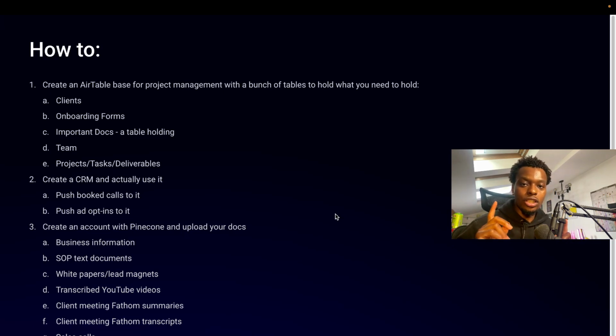And then you need to start to create automations to connect it all so that you don't have to lift a finger and all of the data should just fly where it needs to fly. So every time you have a new Fathom call, it just gets pinged straight in. Every time you have a new booked call, and that booked call has information in it about sales calls that are going on, you ping it in there. Whenever you're creating a YouTube video, you have an RSS feed that downloads the YouTube video, transcribes it, and then feeds it into the same namespace inside of your Pinecone.